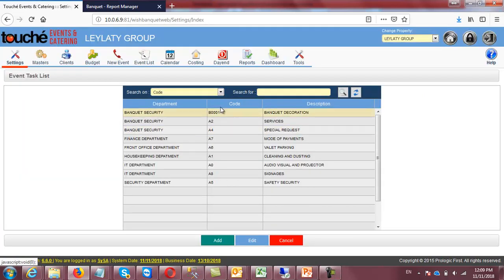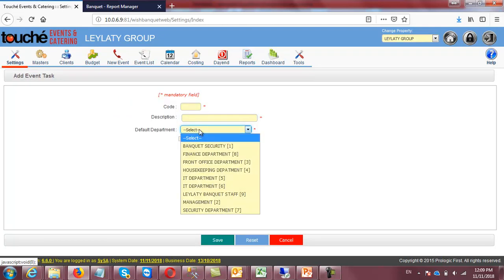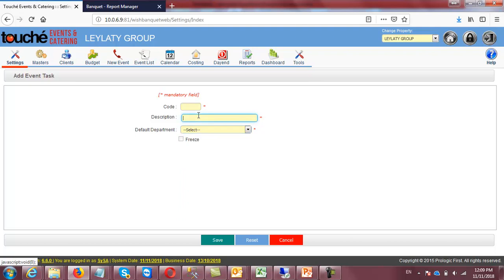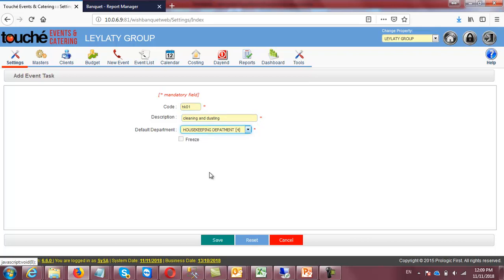When you click event task, let's click add. You select department here also. For example, I will create one task, cleaning and dusting. This is housekeeping 01. It belongs to housekeeping department. So while creating the events, during the task assignment, I can select this task, and my housekeeping department will come.